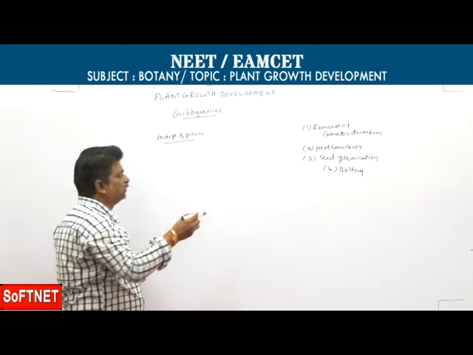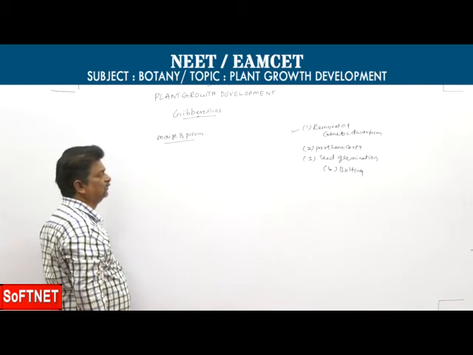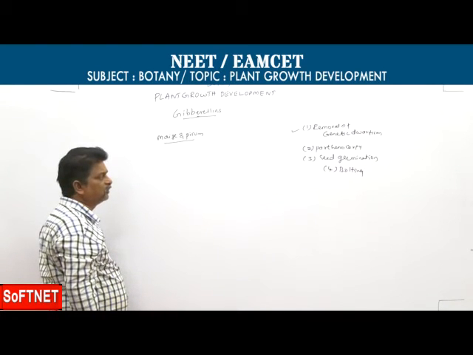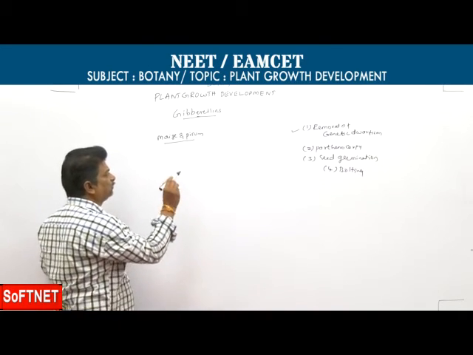Next one, parthenocarpy. Like auxins, gibberellins also promote parthenocarpy in grapes and tomato.